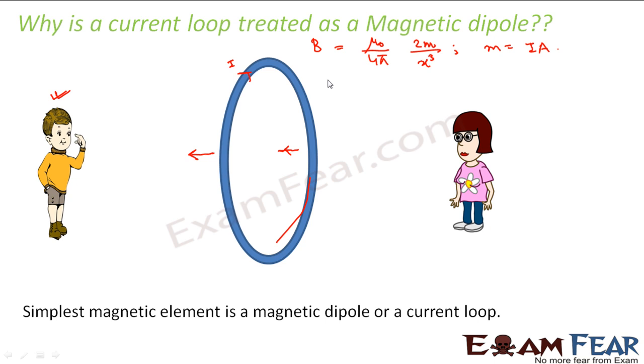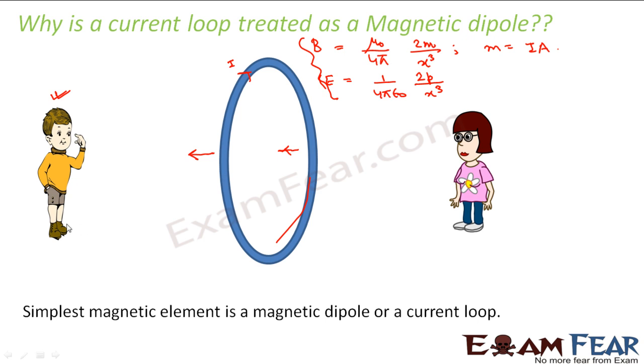Now if we compare this equation with that of electrostatics, where E equals 1 by 4 pi epsilon naught into 2p by x cubed, which was the electric field at an axial point of an electric dipole, we see that they are analogous to each other. Therefore, we treated a circular current carrying loop as a magnetic dipole.